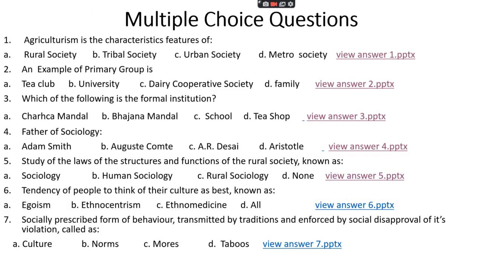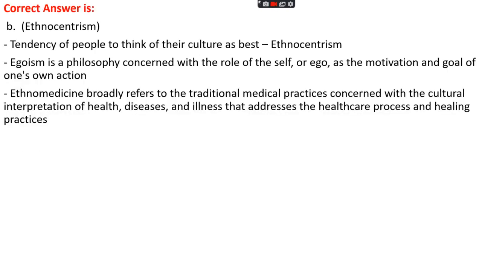Question number 6. The tendency of people to think of their culture as best is known as option A, egoism, option B, ethnocentrism, option C, ethnomedicine, option D, all. The right answer is option B, that is ethnocentrism.